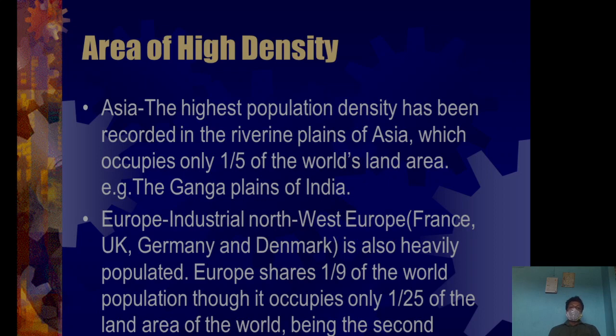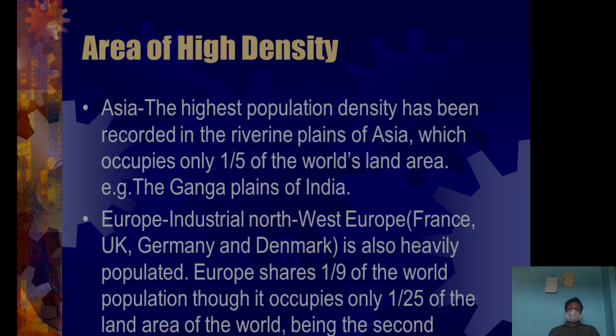In Europe, there was the industrial revolution. The northwest part of Europe, like France, UK, Germany, Denmark, is heavily populated because of the industrialization of this area.